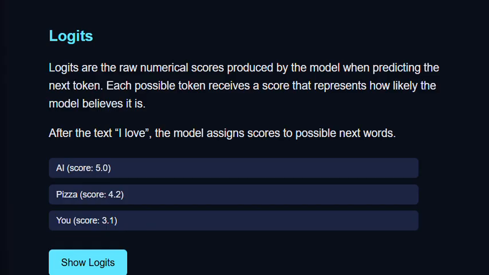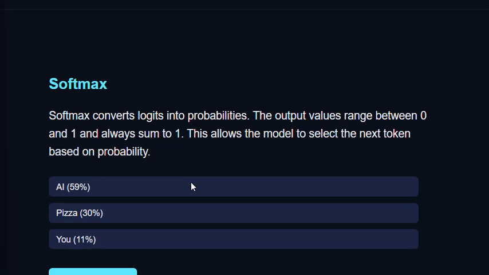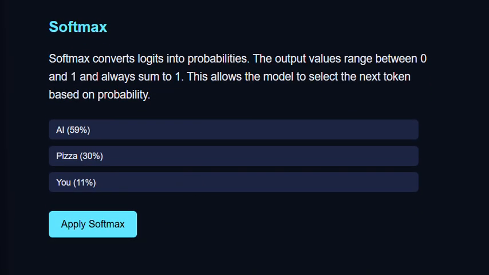To take a real life analogy, logits are like votes. Higher numbers mean a stronger preference, but they do not yet tell you the percentages. Okay. Next, we have softmax, right? Softmax converts logits into probabilities.